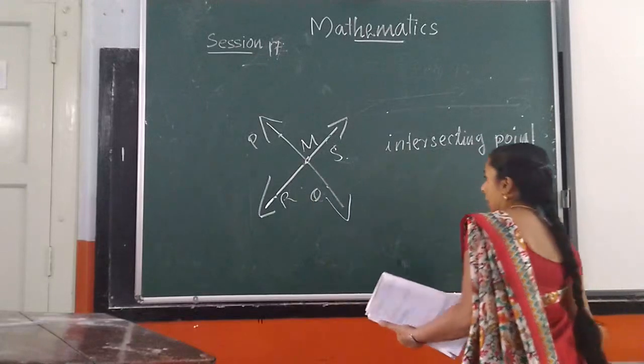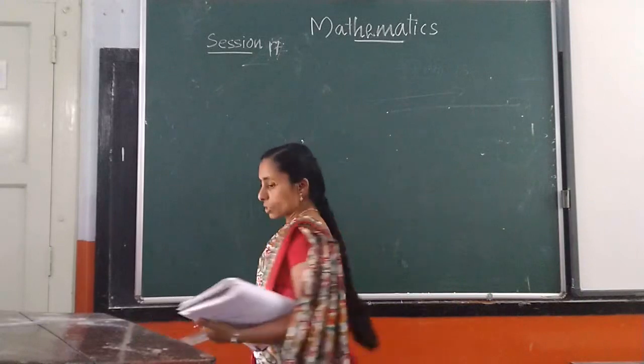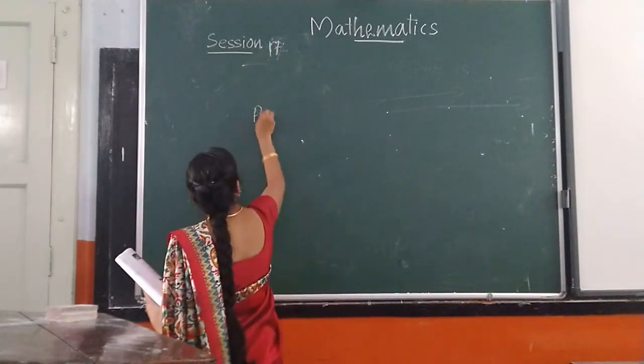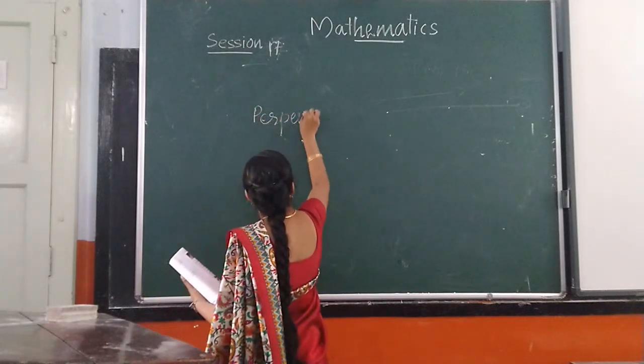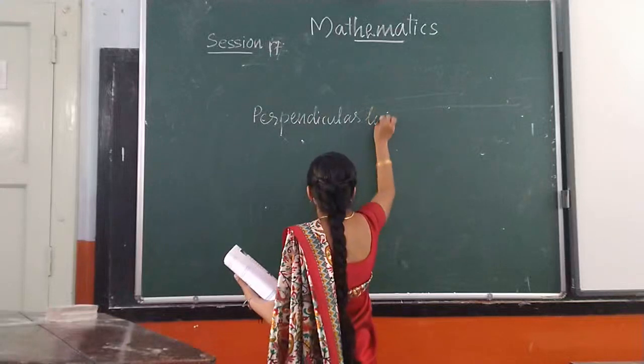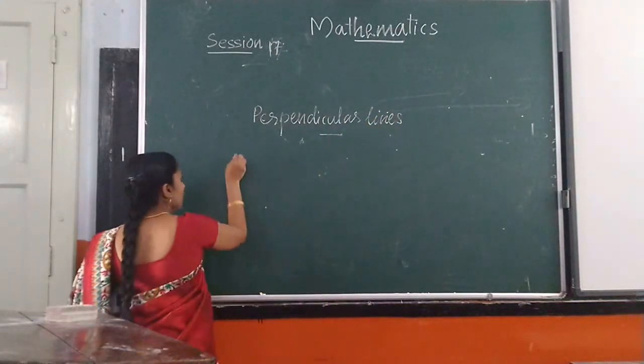Intersecting lines over. Next one, perpendicular lines.